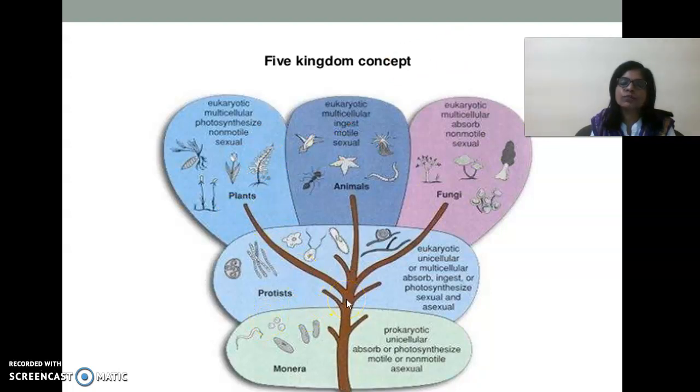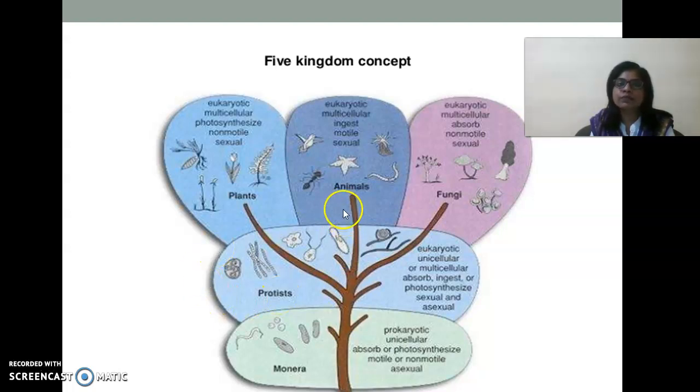Monerans are unicellular prokaryotic organisms, whether they are autotrophic or heterotrophic. The second kingdom is Protista. Protista includes unicellular, eukaryotic organisms. These unicellular organisms are the connecting link between all the rest of the kingdoms. That is, some protists are plant-like, some are animal-like, some are fungi-like.